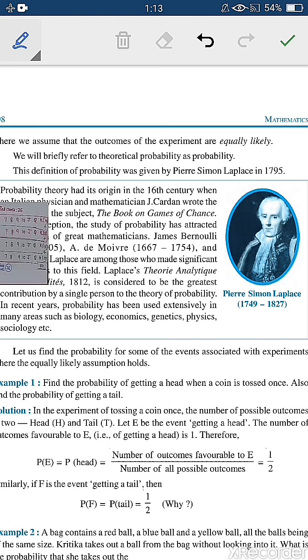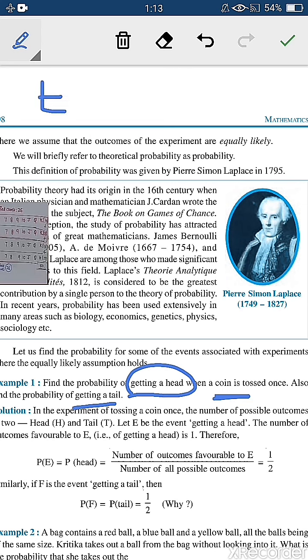Example 1. Find the probability of getting a head when a coin is tossed once. Now, what is tossed here? Coin is tossed and once. Also find the probability of getting a tail. So what is the probability of getting a head? How will you find it out?